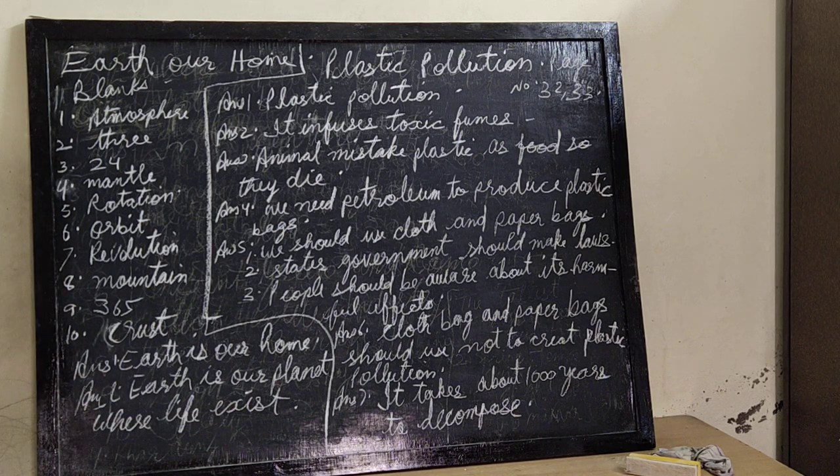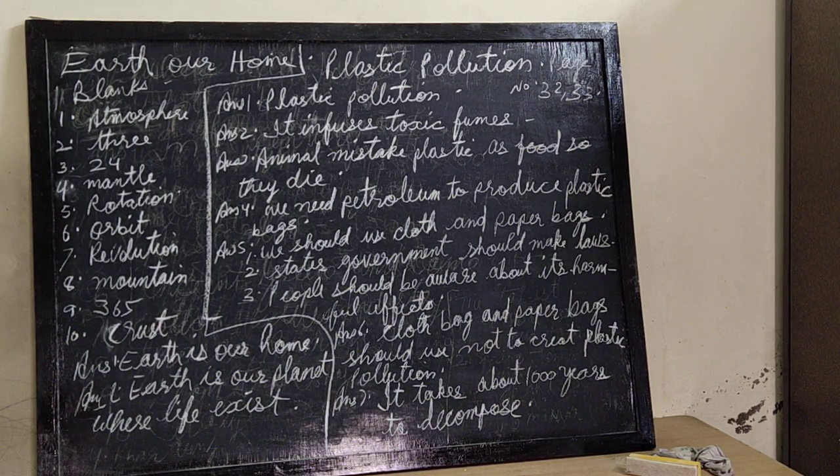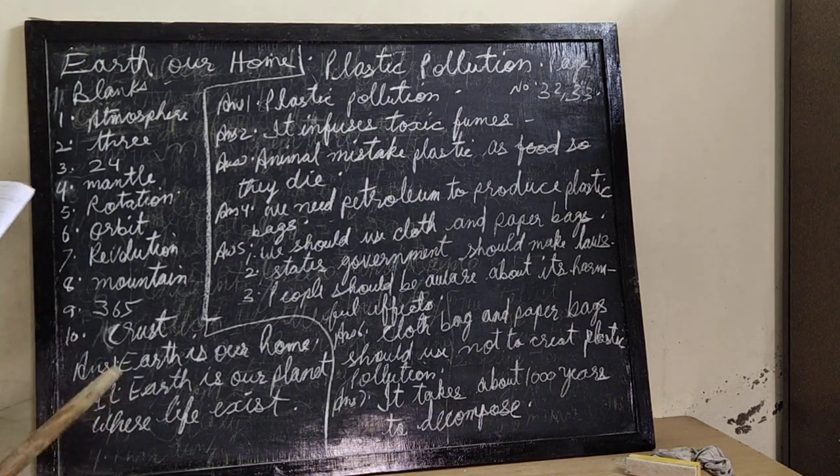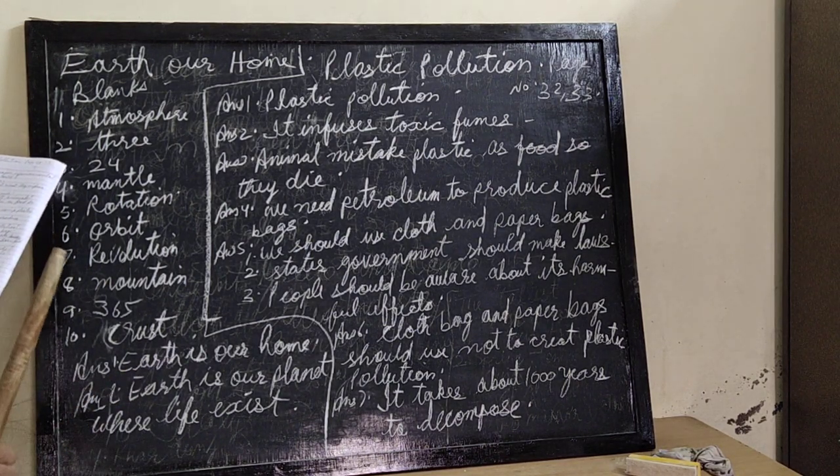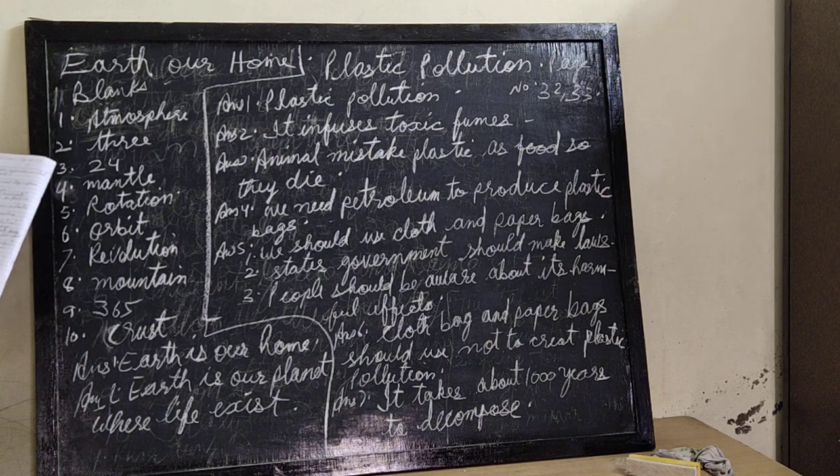Now the second chapter is about plastic pollution. As we know, when we burn plastic, it gives a very pungent smell and we are unable to even breathe. So plastic is very dangerous for our health. Which is the major environmental pollution in the world?